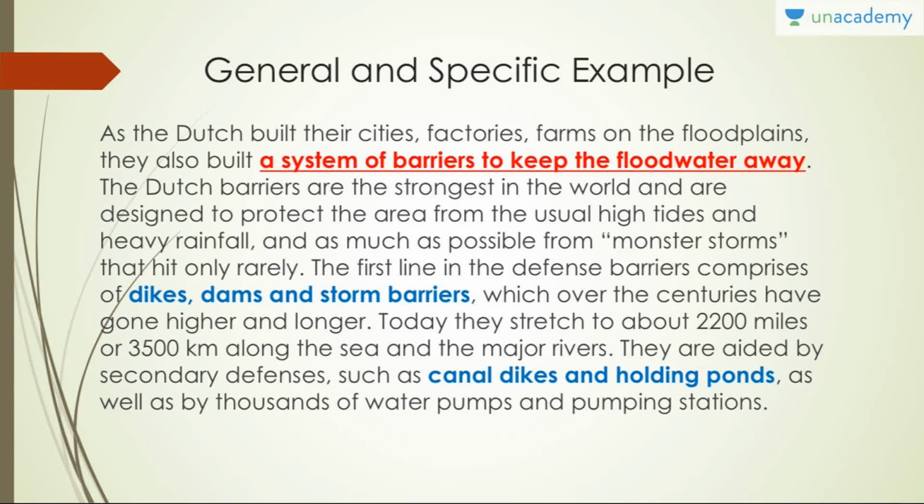So every other paragraph after this first paragraph will build upon this main idea, which is the Dutch system of barriers to keep the floodwater away. So here our general idea, or the main idea, is a system of barriers to keep the floodwater away. And the specific idea or the central idea is about dikes, dams, storm barriers, canal dikes and holding ponds. You can also see a few numbers here and there and a few details of what is the first line, how long it is, how long it has been, where all it is, what is the purpose. These are all specific details. Okay. So now let us move on to the next example.